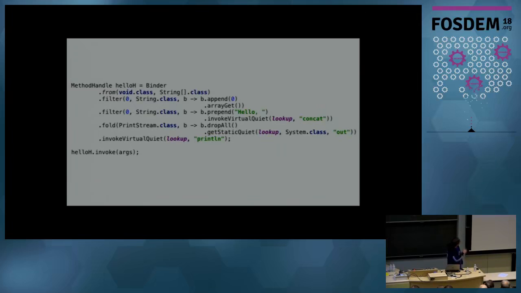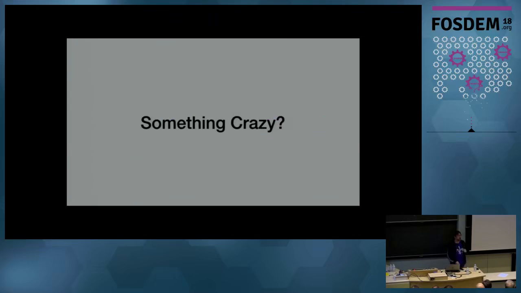Continuing on, we're going to filter that array by getting the 0 argument and pulling it out. Now we're going to again filter that string and prepend hello onto it and concatenate that. We're going to fold in the print stream, which we get from a static access of system out. And then we're going to call print line. And the whole thing becomes one handle, one tree, one expression that we can call and pass around, and it does all of this logic in one little box. So that's much more advanced than what we can do with reflection, and invoke binder makes it considerably easier to read through that.